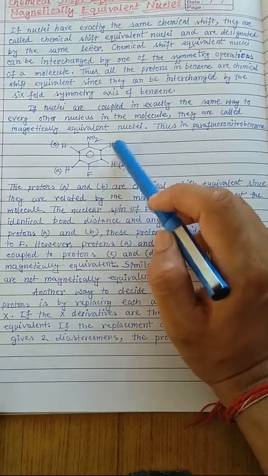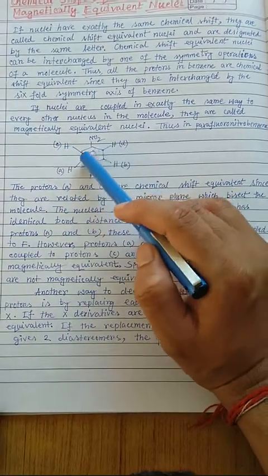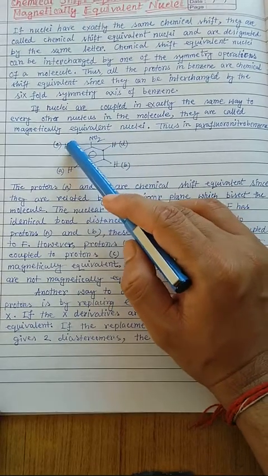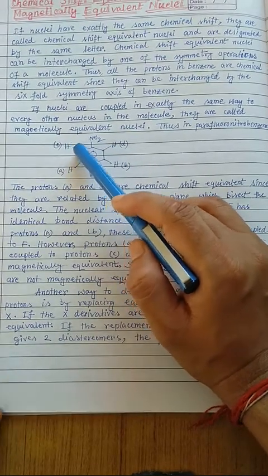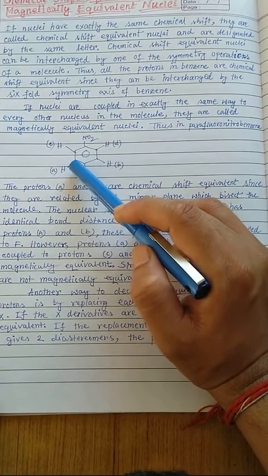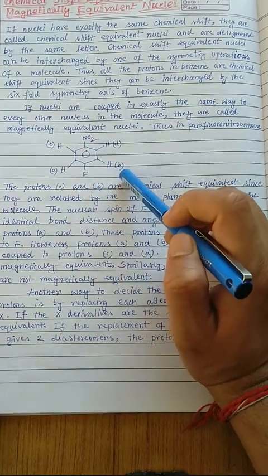That means Hc and Hd, they are chemically equivalent, but they are not magnetically equivalent. That means if I discuss the Hc molecule, each Hc proton, then it can couple with the ortho proton Ha in a way that is not exactly the same as how it is coupled with the para proton, that is Hb.